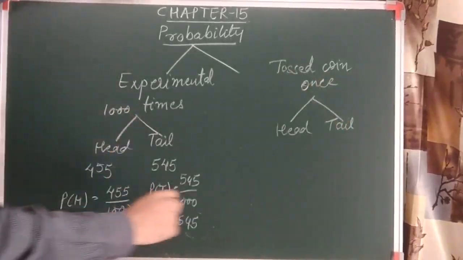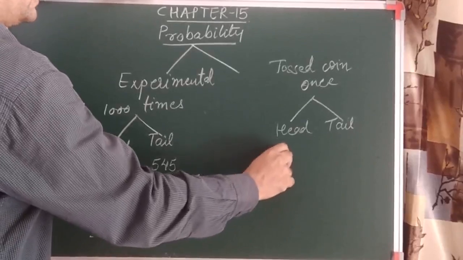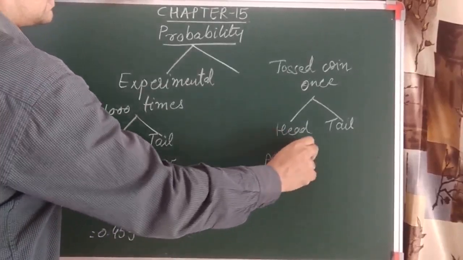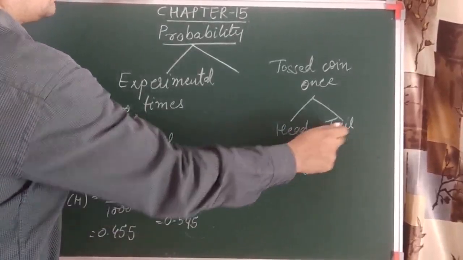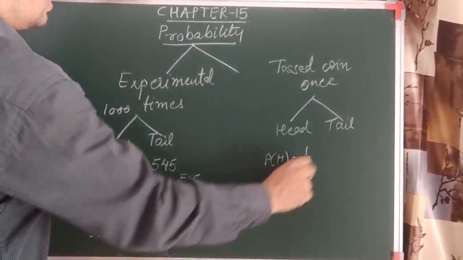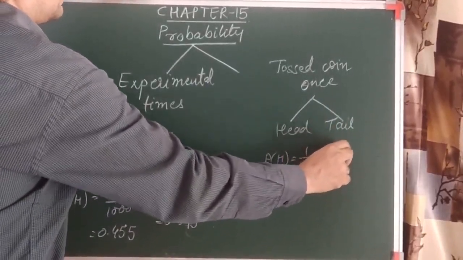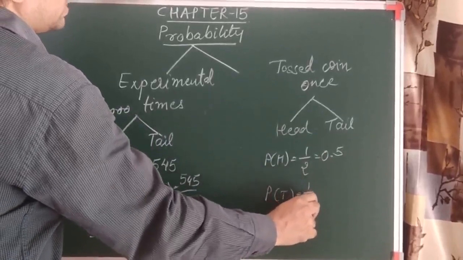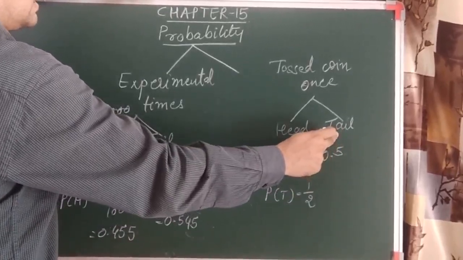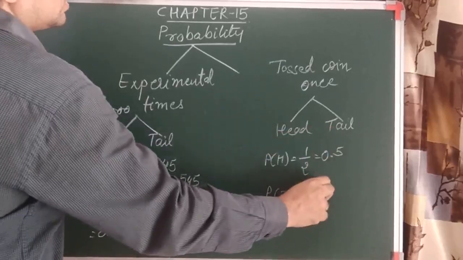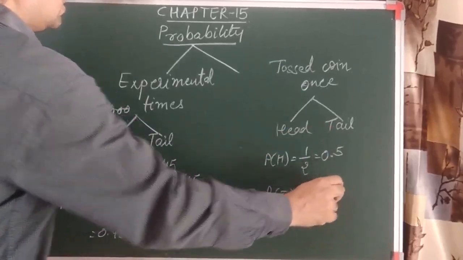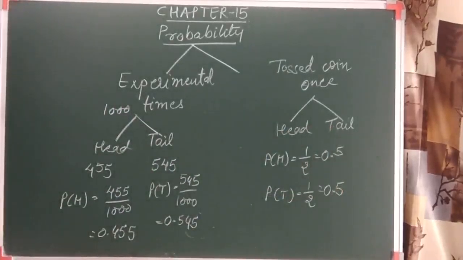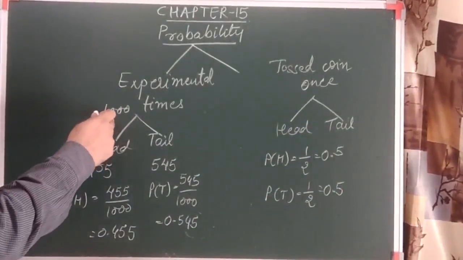Now if I ask what is the probability to obtain head, we can say that is 1 by 2, because a total of two outcomes are there. So it is 0.5. And what is the probability to obtain tail? Again it is 1 by 2, because only one outcome, tail, is obtained out of 2. So it is 0.5.